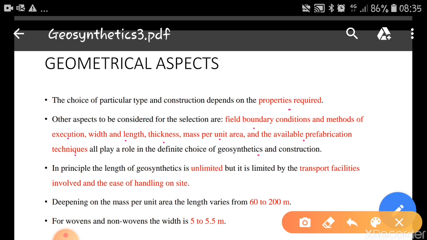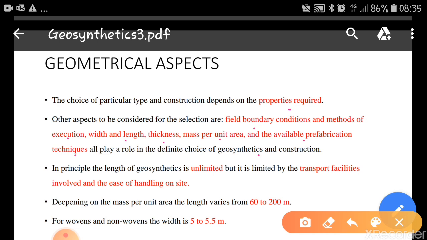While discussing the geometrical aspect, we have to see what field boundary conditions are available for the geosynthetics. There should be a proper boundary, and inside the boundaries we can provide the geosynthetics. That's one aspect. Then you have to see the method of execution, how these geosynthetics are laid, how they are bonded, how they are stitched.